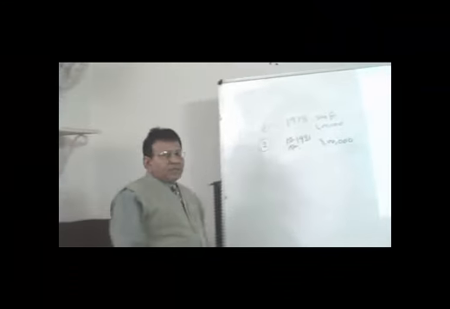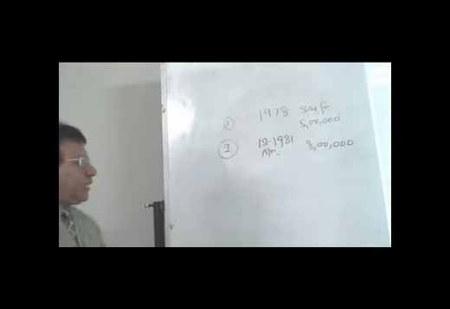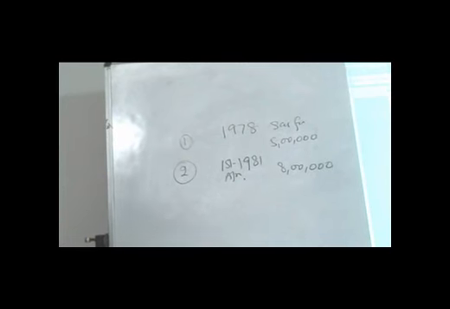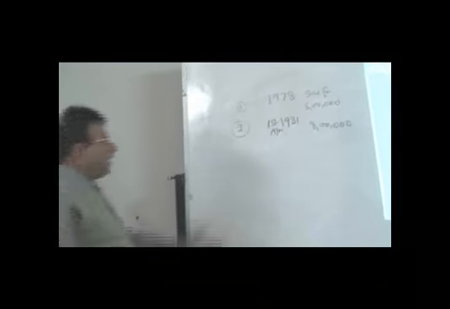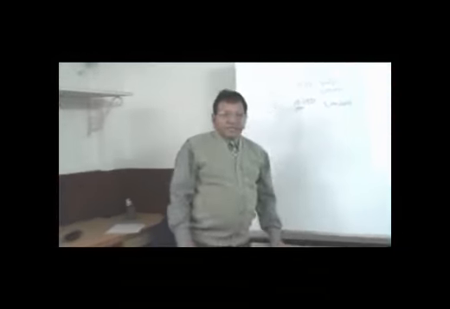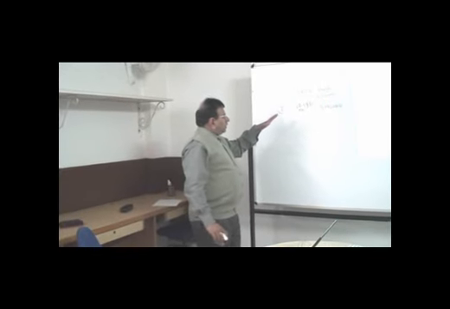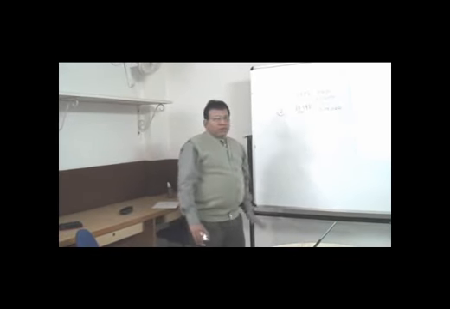Obviously, when a person has an option, he will choose the market value of the property as on 1st of April 1981. Certainly the capital gain tax would be lesser in this case. So this option is given to the assessee.